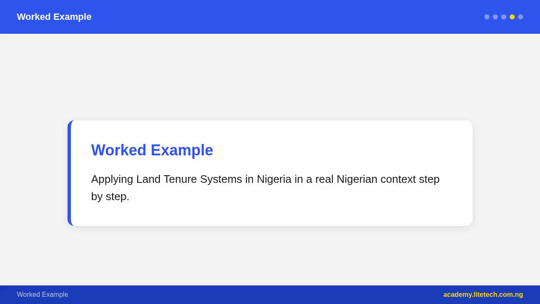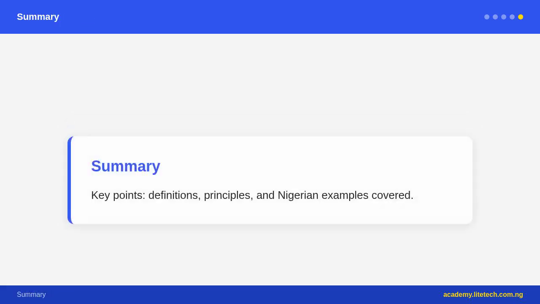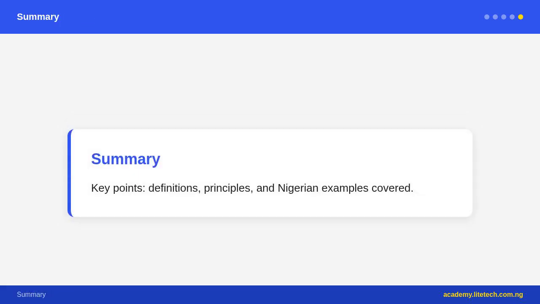Family/lineage land tenure equals land owned by a family or lineage. Family members have right to use parts of the land. Family head allocates land. Advantages equals family members always have access. Disadvantages equals disputes when families grow large plus land divided among many heirs. Individual/freehold tenure equals individual owns the land outright. Owner can sell plus lease plus mortgage plus transfer. Introduced during colonial times. Advantages equals encourages investment plus development. Disadvantages equals can lead to landlessness for the poor.